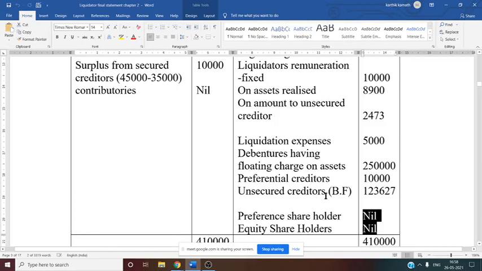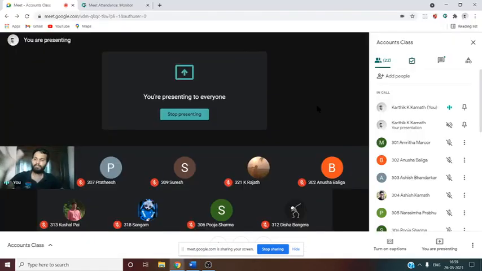So now what is asked in the question? On the amount distributed to unsecured creditor. That means now we need to find balance between the debit side as well as credit side. Debit side is receipt, credit side is payment. So now we need to get what is the difference between the debit side and what is the difference of credit side. If there is any difference in the amount of debit side and credit side, that we need to consider. So how to get the difference now? Difference we need to see.